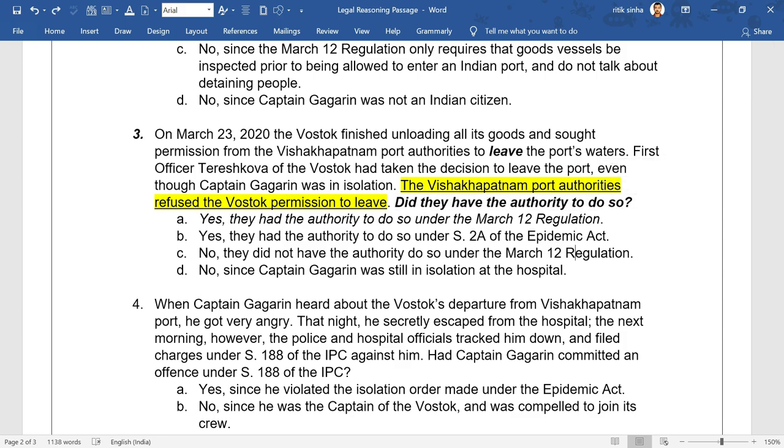Okay. Now most of you have marked A as the correct option, while the correct option is not A and it is C, the exact opposite of A, so to say. Right? A says that they had the authority to do so under the March 12 regulation, whereas C says that no, they did not have the authority.